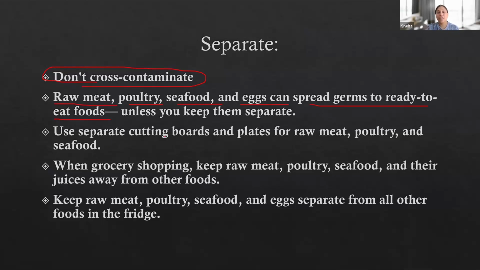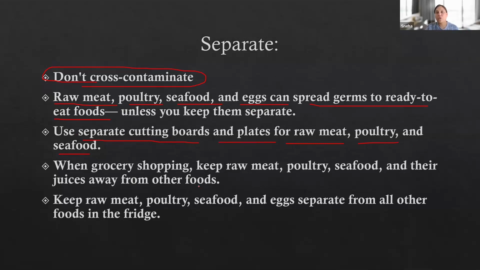So use separate cutting boards and plates for raw meat, poultry, and seafood. You always need a separate cutting board or chopping board or plates for raw meat, poultry, and seafood. They always need to be kept separate. Okay, so two principles. What they are saying for the separation is that you cannot keep raw meat, poultry, seafood, or egg with the food which is ready to eat. Second one is, whatever utensils you are using, like plates and other utensils and chopping board or cutting board, you have to keep them separate for raw meat, poultry, and seafood.